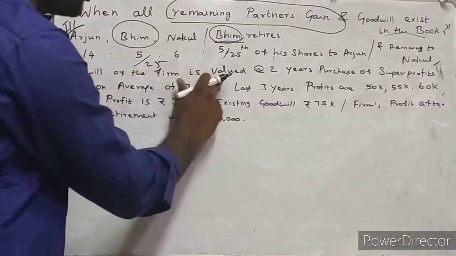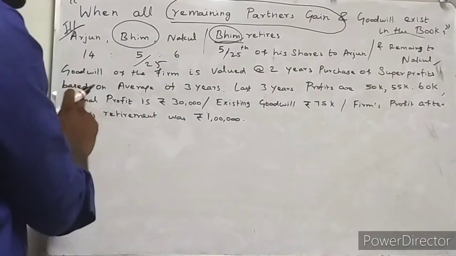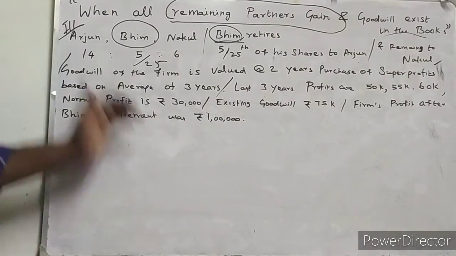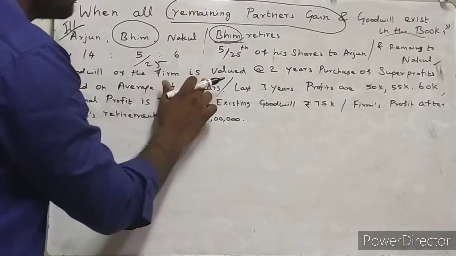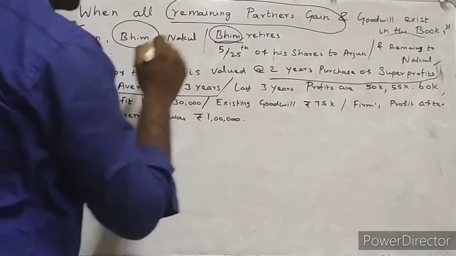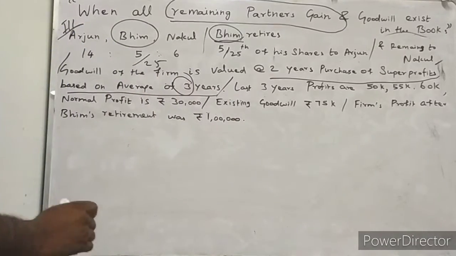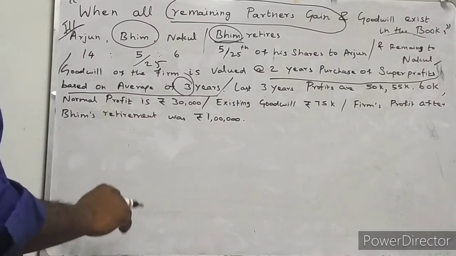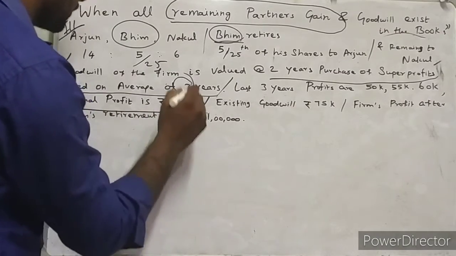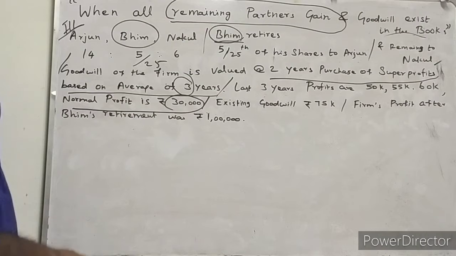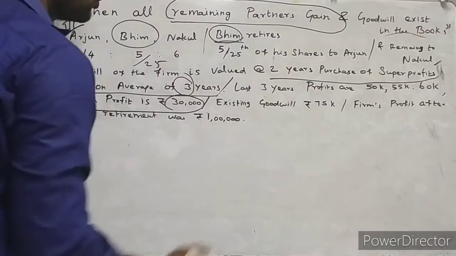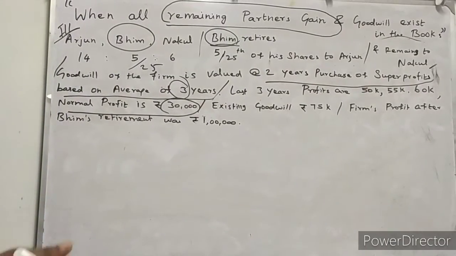Goodwill of the firm is valued at 2 years' purchase of super profits based on the average of 3 years. How they are valuing goodwill, you have to be very focused on it. Goodwill is valued at 2 years' purchase of super profits based on the average of 3 years. So we have to find out the average profit, then compare it with normal profit. Normal profit is 30,000 rupees. Then we find the super profit and multiply it by the number of years, which is 2 years. Then only can we know the exact amount of goodwill.